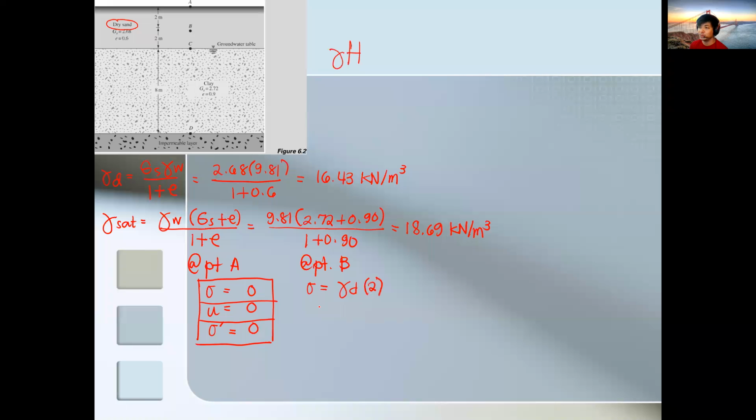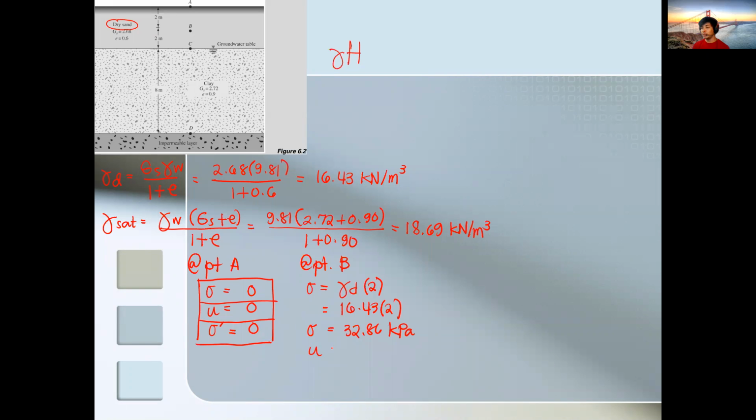I didn't write H1, H2 so we can go straight since we have the distances. That's 16.43 times 2, so the total stress is 32.86 kilopascal.